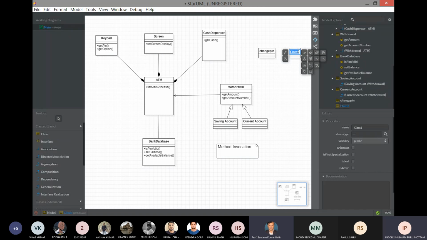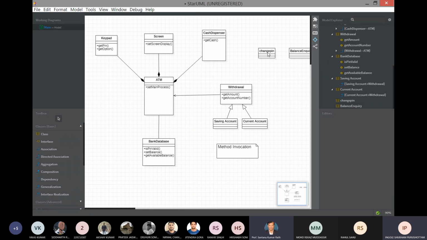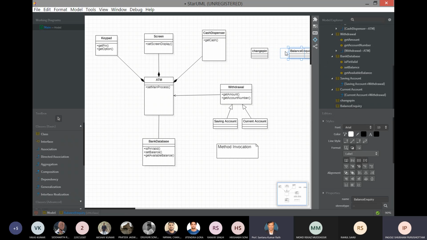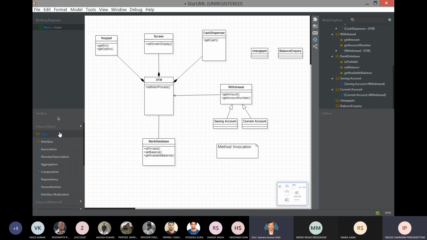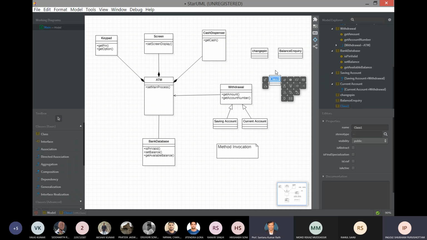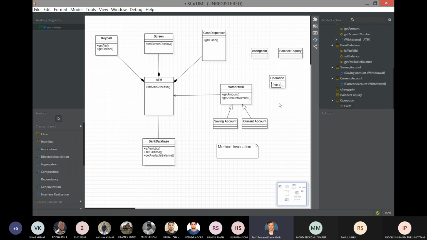So what were the other operations? Change pin, balance inquiry, balance, and the remaining operations, you can consider that. So for aggregation, we can use it like this: we have the operations change pin, balance inquiry, withdrawal also.